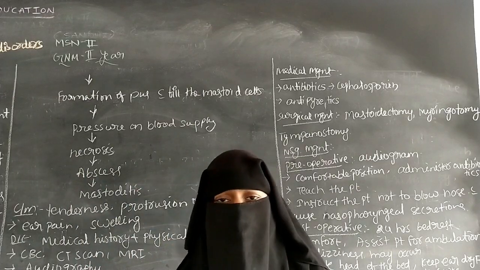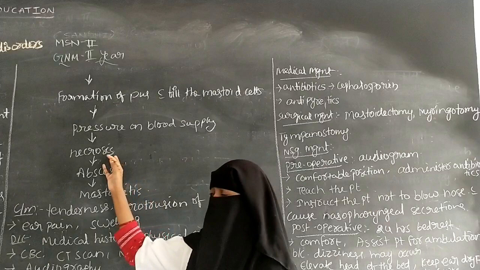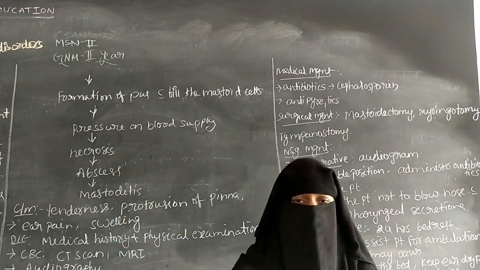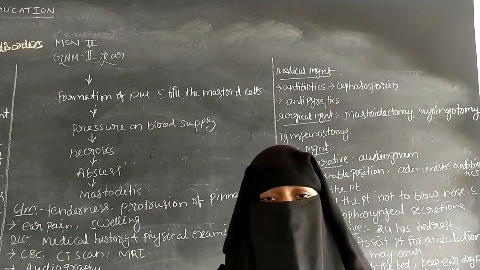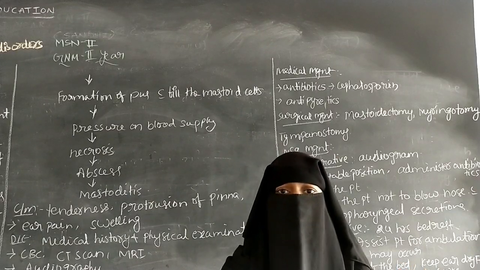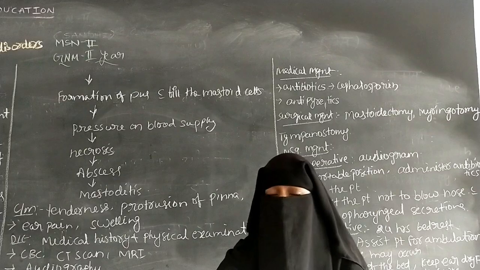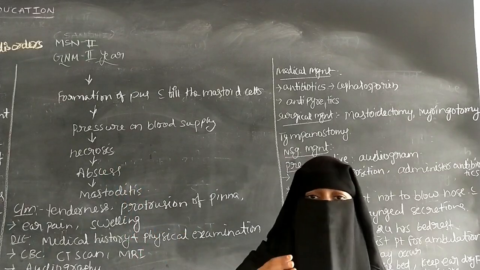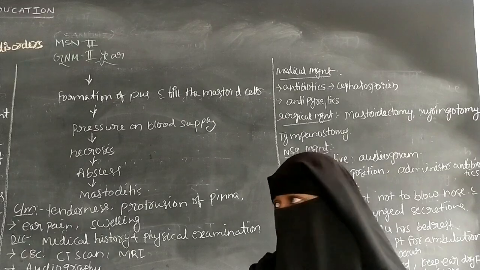So necrosis means there is a death of the tissues. It leads to the necrosis because of the pressure over the blood supply. What will happen means the blood supply can be reduced to the tissues, and it leads to the death of the tissues, and it is called as necrosis.